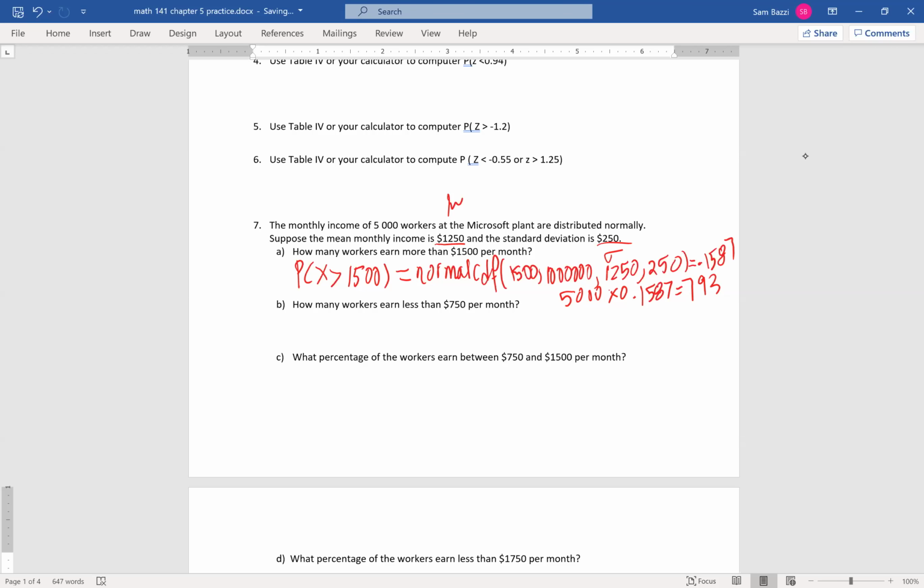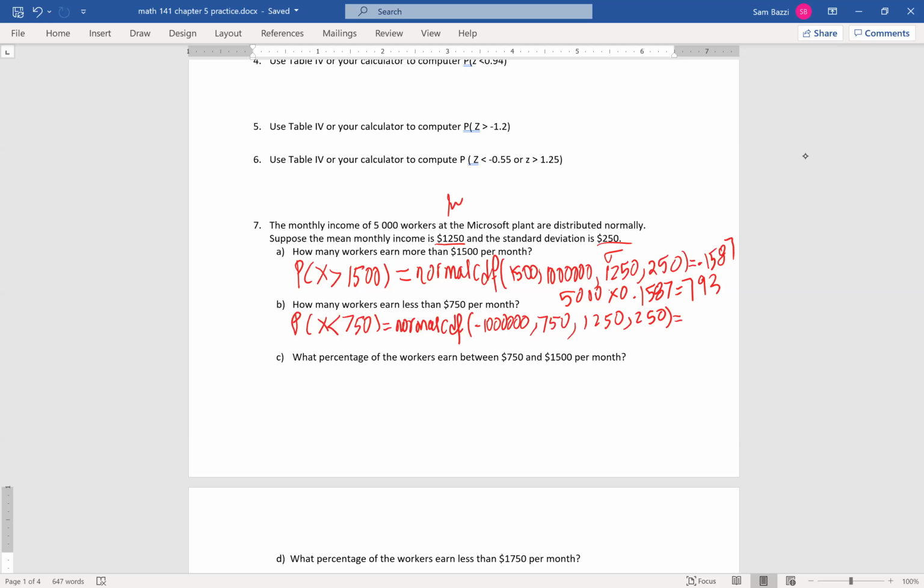How many workers earn less than 750 per month? It's the same thing, guys. We're gonna do the probability of X less than 750 first, which is normal CDF, negative a million, 750, 1,250, and 250. Let's see what the answer is. Second, distribute. So I go to my calculator.